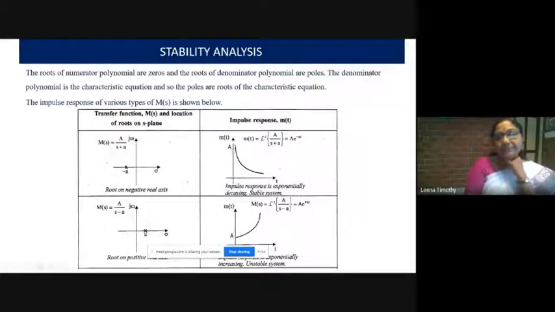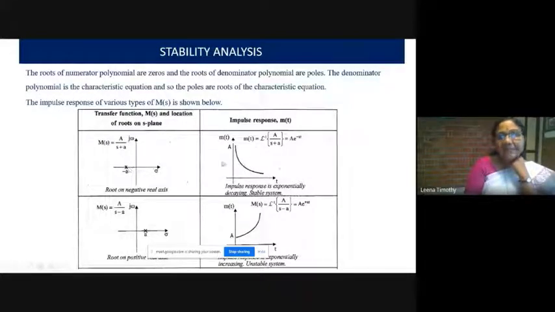So here, this is the transfer function, and this is the location of the root, that is, the pole. Actually this minus A is the pole of the transfer function. Roots of the characteristic equation are the poles of the transfer function. So a cross mark is used for poles, at minus A. So this is the impulse response.